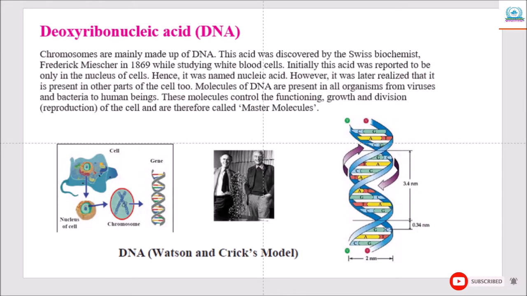Next is the DNA, that is deoxyribonucleic acid. Chromosomes are mainly made up of DNA. This acid was discovered by the Swiss biochemist Friedrich Miescher in 1869. While studying white blood cells, initially this acid was reported to be only in the nucleus of the cell. Hence, it was named nucleic acid.